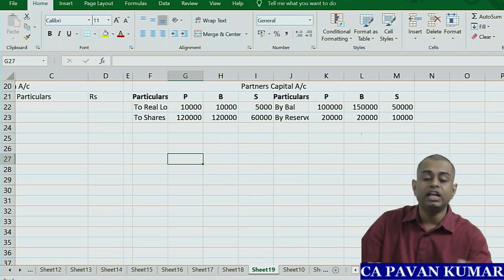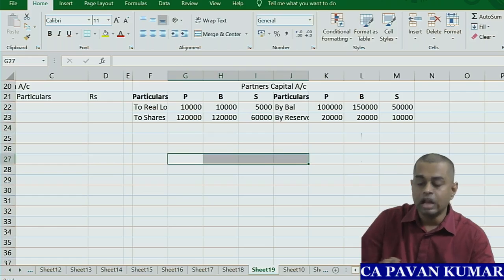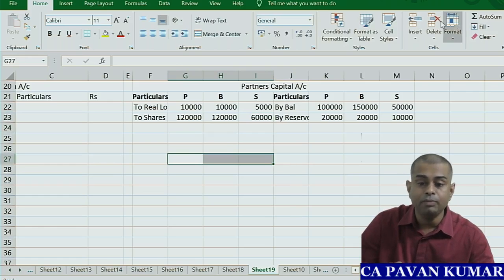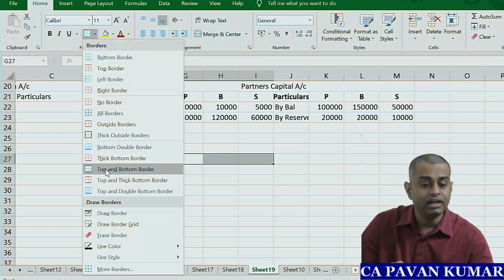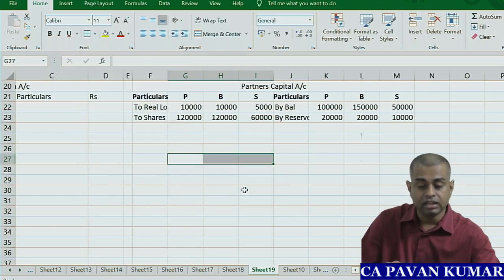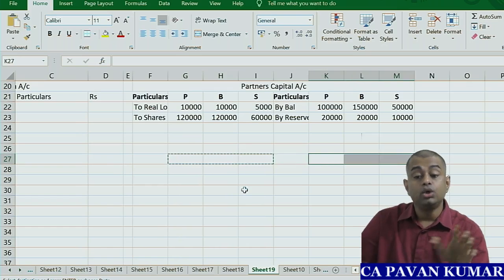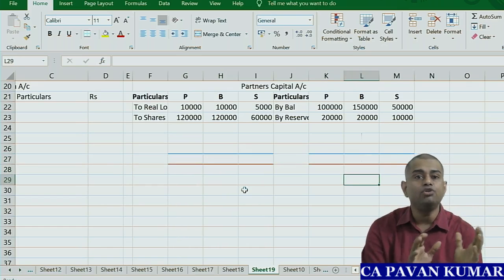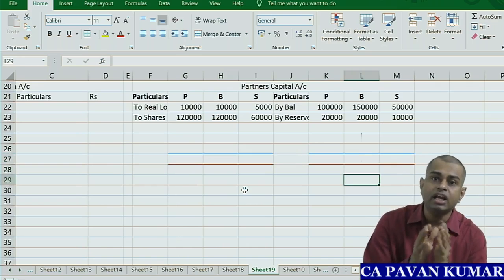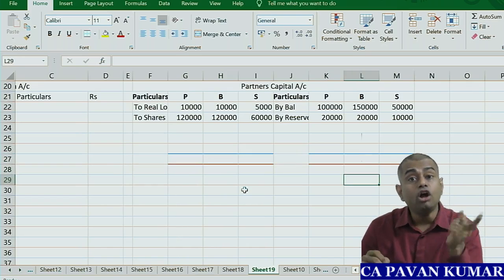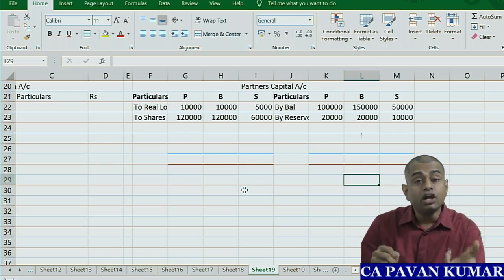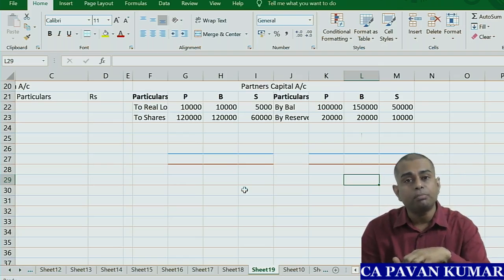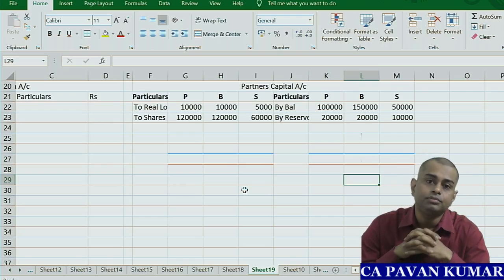Now you need to settle the balances. Do you remember what they said in the problem? All the partners agreed to take shares in the new company in their profit sharing ratio. If anyone has to bring cash, they will bring in cash. If any person's capital account has a surplus, they will withdraw that cash.